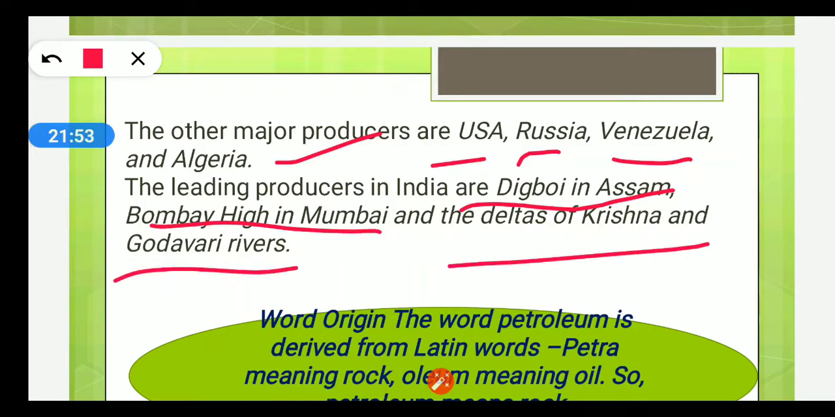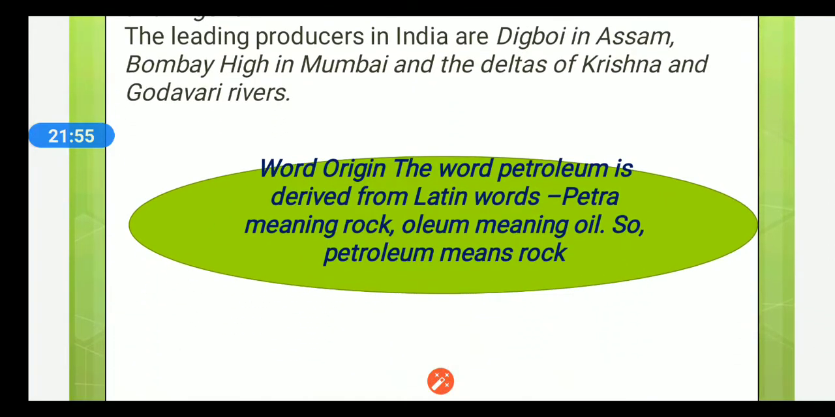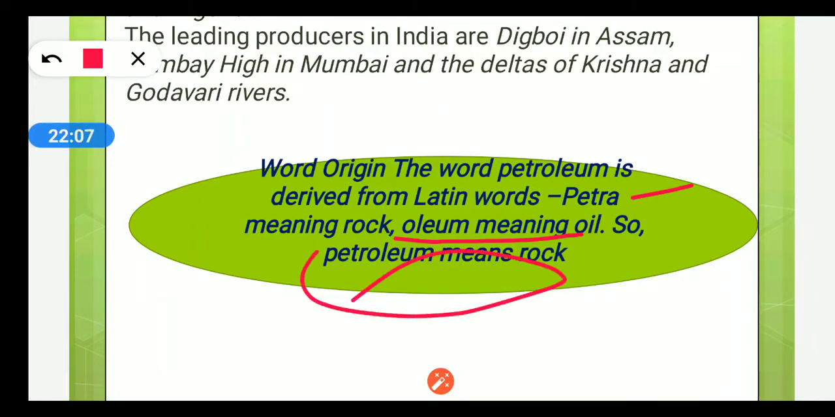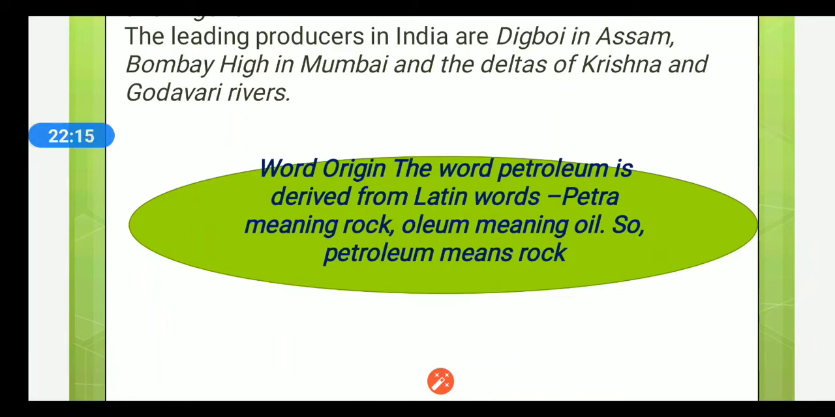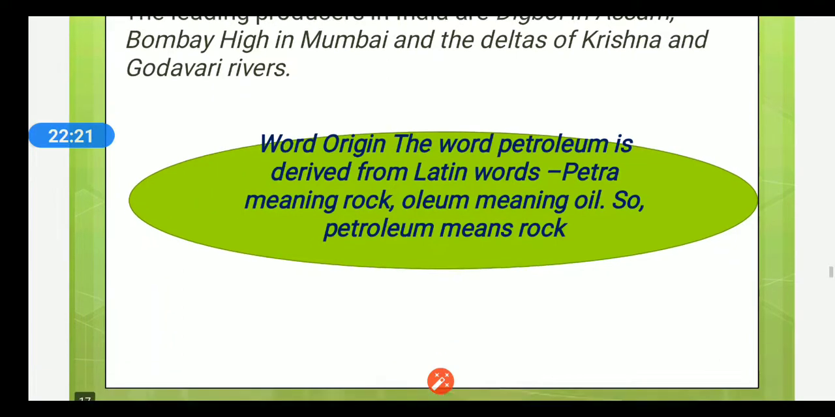Now children, the word origin of petroleum: the word petroleum is derived from the Latin words petra and oleum, which mean rock and oil. So petroleum means rock of oil, or the rock which gives oil. Okay, rock oil, or the oil from the rock.